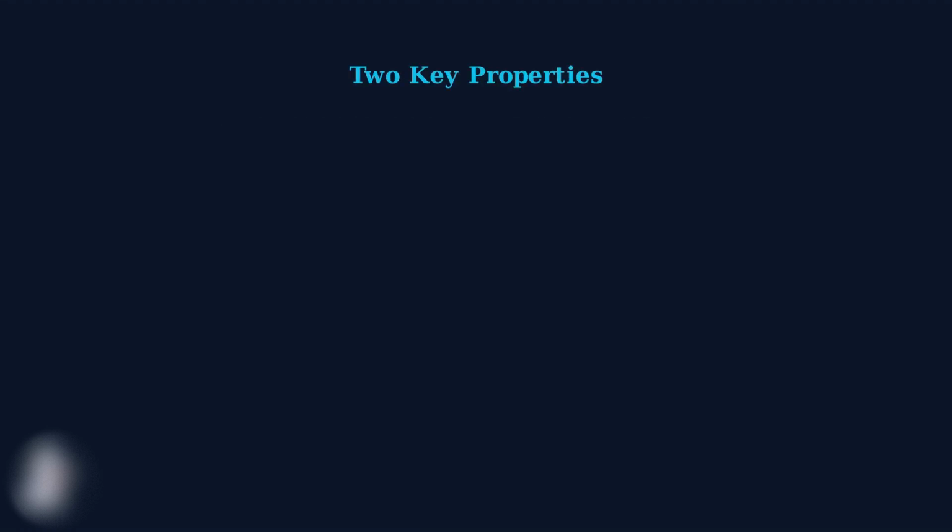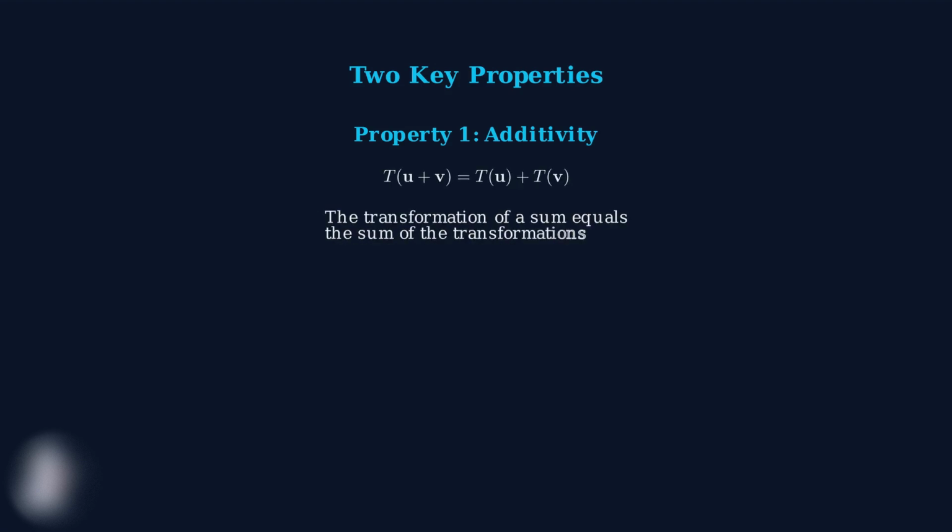For a function to be called a linear transformation, it must satisfy exactly two properties. These properties ensure that the transformation behaves linearly with respect to vector addition and scalar multiplication. The first property is additivity. This means that if you take two vectors u and v, add them together, and then apply the transformation T, you get the same result as if you applied T to each vector separately and then added the results.